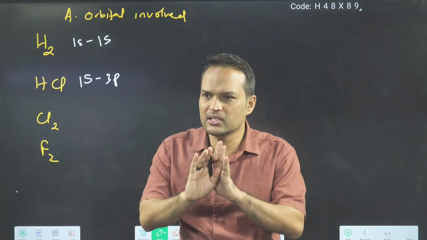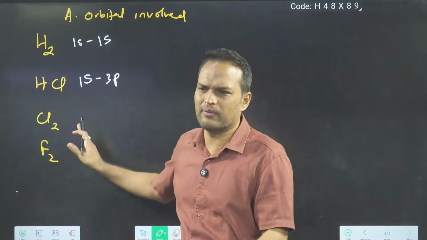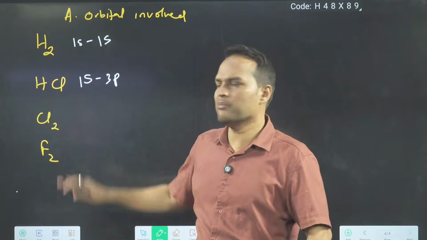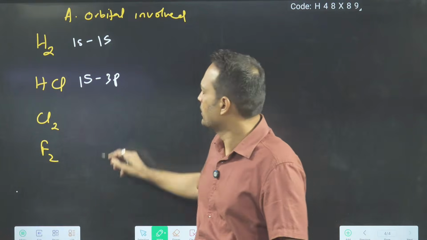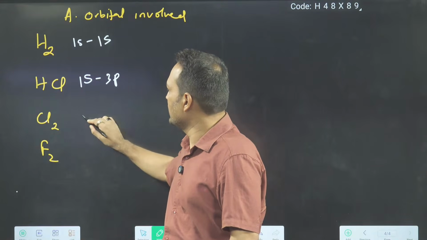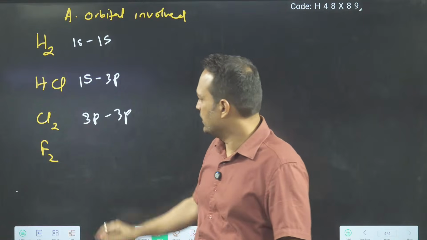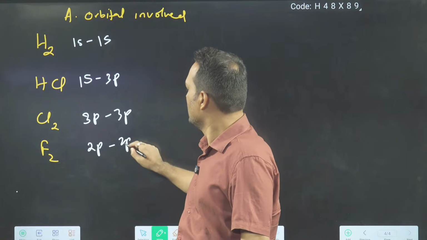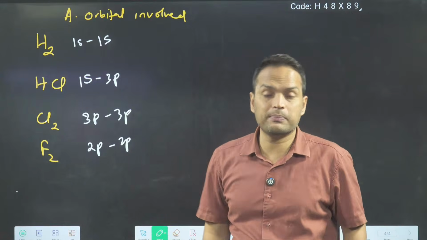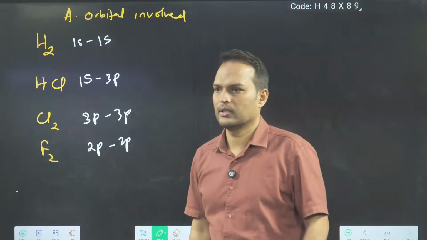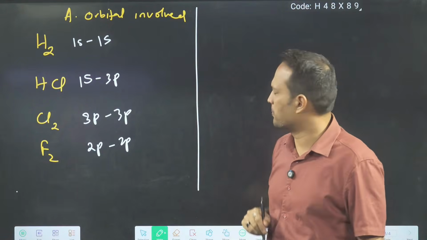I am considering these things without hybridization. Keep in mind, I am considering these things without hybridization. Although here we will not face any problem, that's why I have written atomic orbital. Done? Okay. In Cl2 case, what you can say? Here you can say, sir, 3p, 3p. Here you can say, sir, 2p, 2p. So these types of questions can also come, in which case sp overlap is taking place, in which case pp overlap is taking place, and so on. Clear? Done.